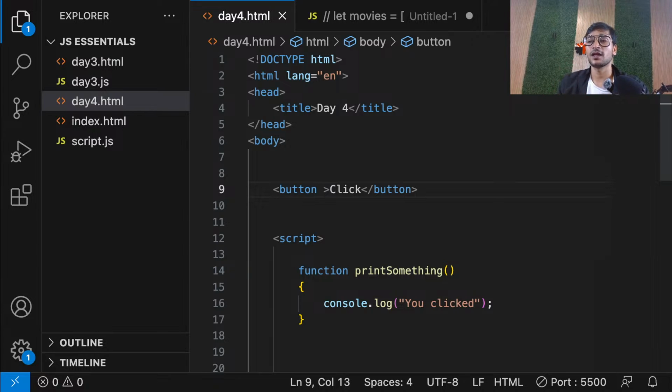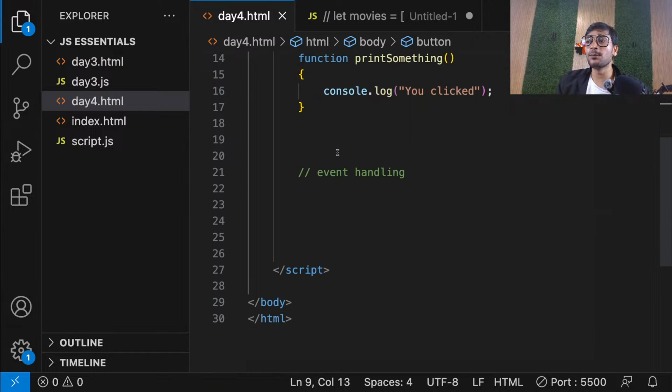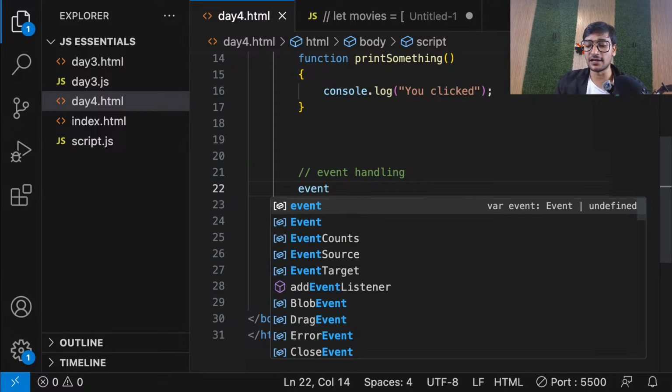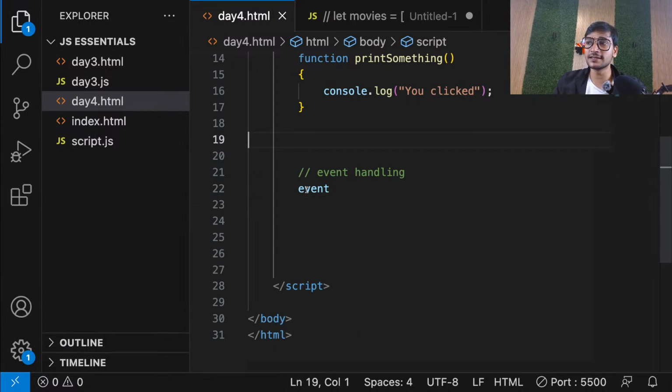First, guys, see, there are three main components in an event to understand. First is the event itself. Okay. First is the event itself.